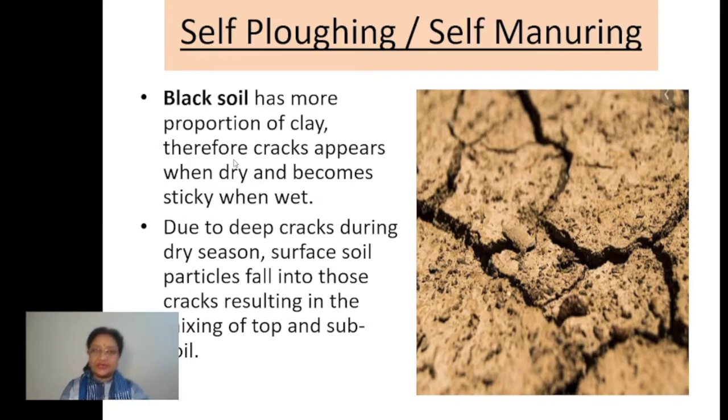Just now in the earlier part I have said that black soil, because it has got high content of clay, is more clay in nature, so you will find it becomes sticky when it gets wet. The same quality has been mentioned here, and when it gets dry, you'll find this type of cracks develop over the soil. Now, the cracks which develop over the soil help in the air circulation to the deeper parts of the soil. So this is one of the features which it has developed, and that's why it is called self-ploughing soil.